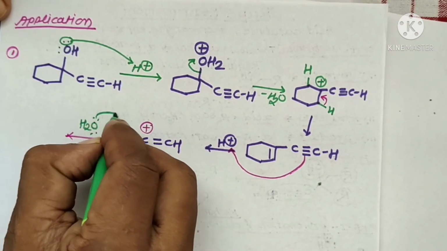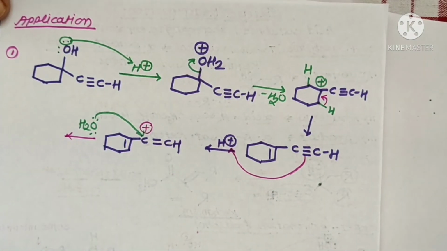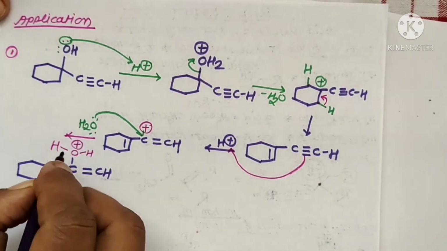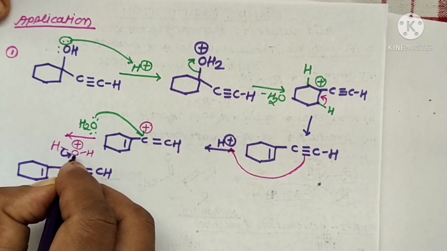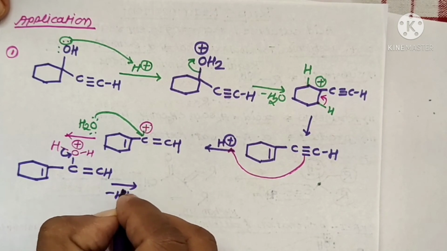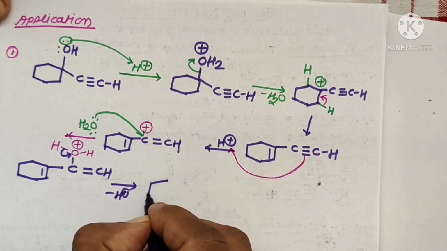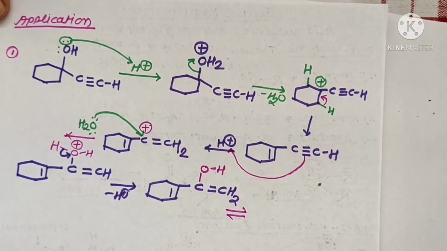The oxygen containing non-bonded pairs of electrons acts as an electron donor toward the electron deficient carbocation, and deprotonation takes place. The bonding electrons shift toward the electron deficient oxygen atom and there is elimination of an H plus ion to form an enol molecule. This enol can be tautomerized to form a keto molecule.